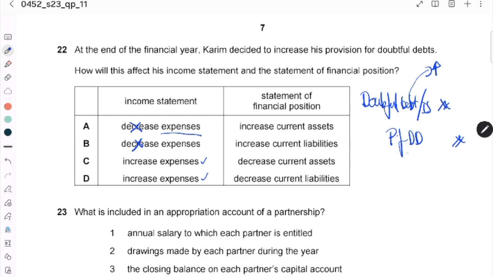And then PFDD, you put it under the trade receivable. So trade receivable is on the debit side, PFDD is on the credit side. So PFDD will deduct the trade receivable, so it will decrease the current asset. So the answer is C, because trade receivable is current asset.